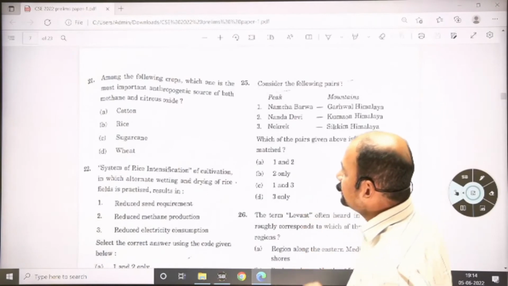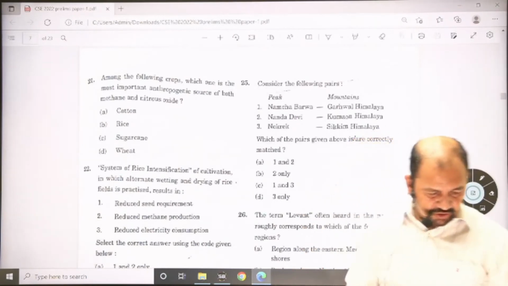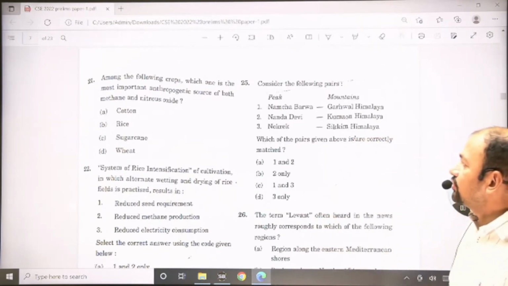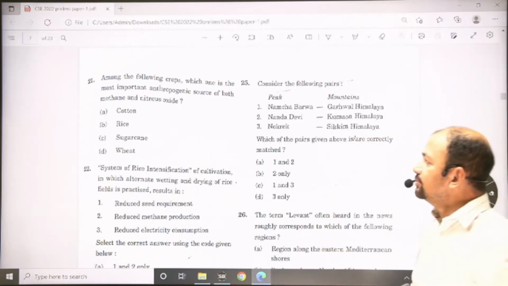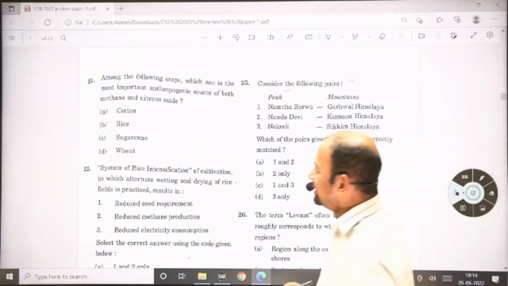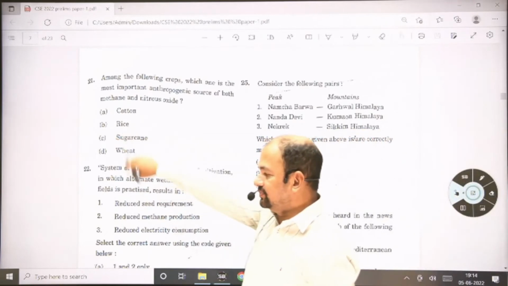From question number 21, there are questions on geography. First, the 21st question: among the following crops, which one is the most important anthropogenic source of both methane and nitrous oxide? And the direct answer is rice.